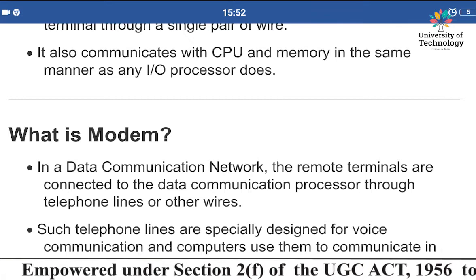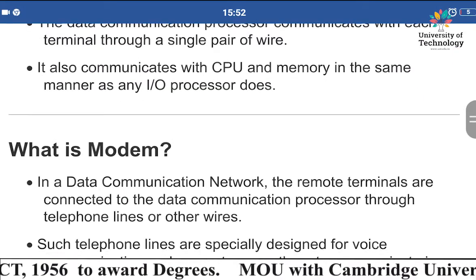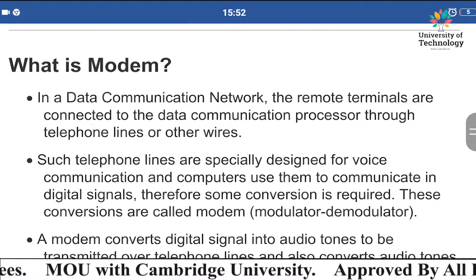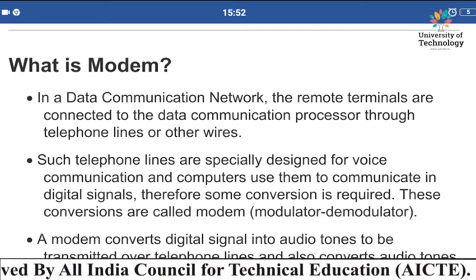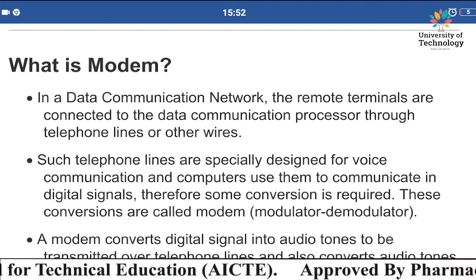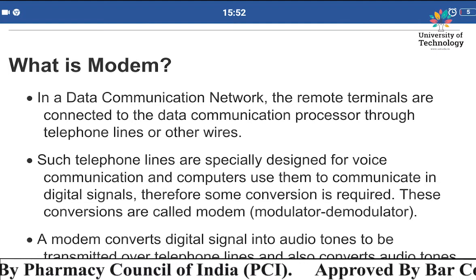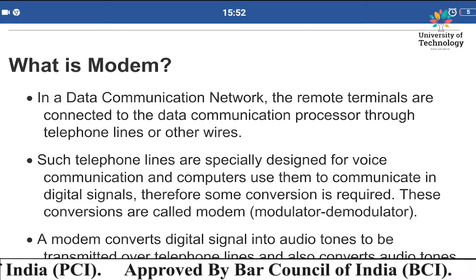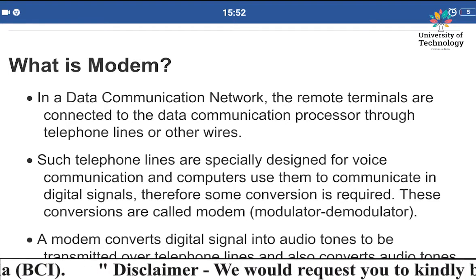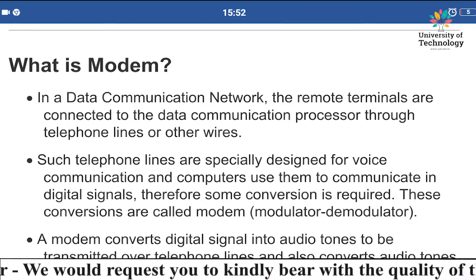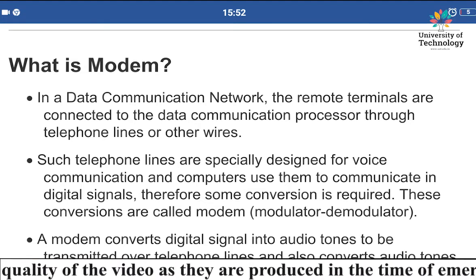Now the next point we need to understand is what a modem is. What does the word modem mean to us? In data communication networks, the remote terminals are connected to the data communication processor through telephone lines and other wires. Whatever network we are connected to, it connects with the terminals via various media, and the most common is the telephone line. Nowadays Wi-Fi is also there, but the most common is the telephone line.